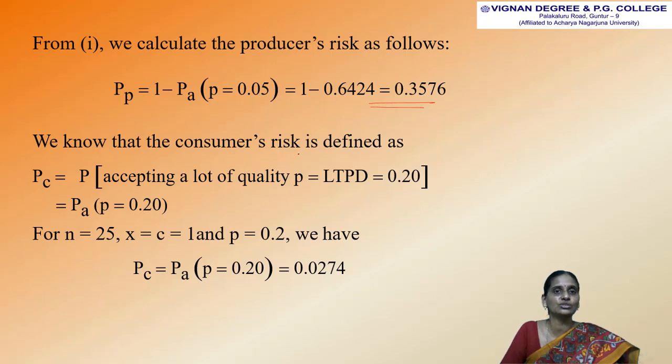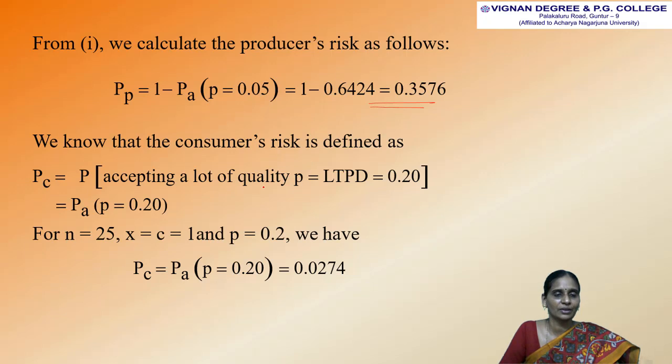We know that the consumer's risk is defined as the probability of accepting a lot of quality P equal to LTPD. So in our problem the value of LTPD is 0.20.